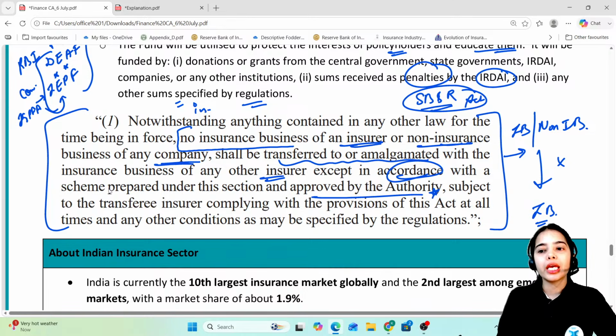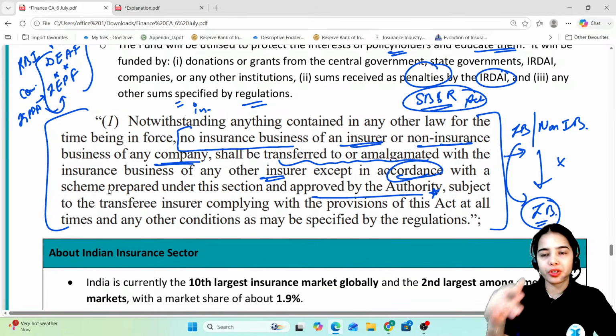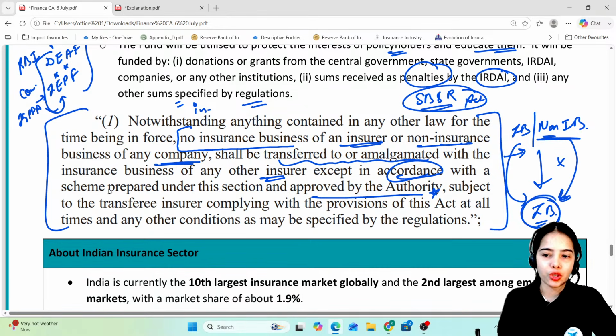So basically, if the insurance business has to be amalgamated, merged, taken over by another, or transferred to another insurance business, or the non-insurance business has to be transferred or amalgamated with the insurance business, IRDAI needs to prepare a set of rules, regulations and procedures.